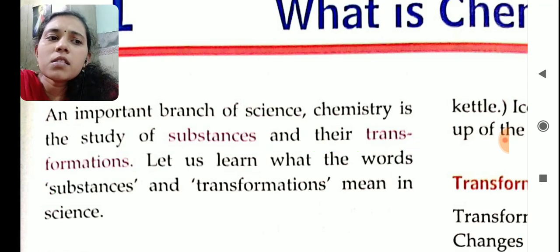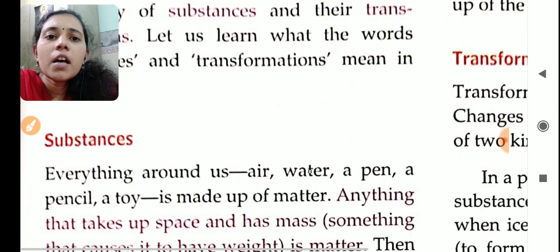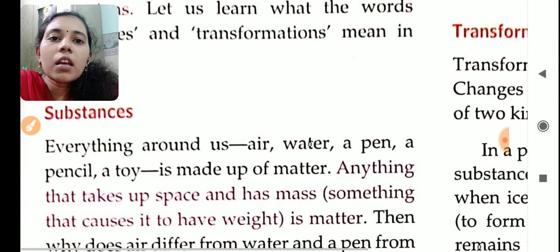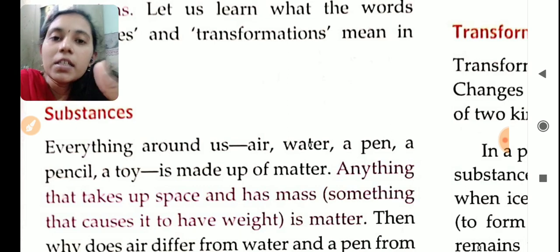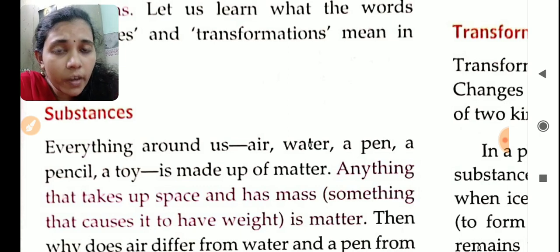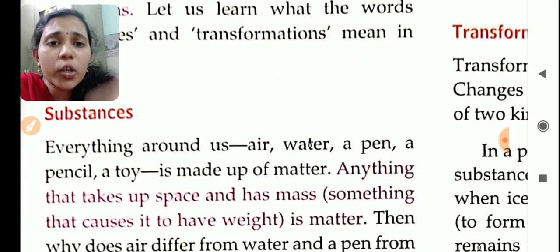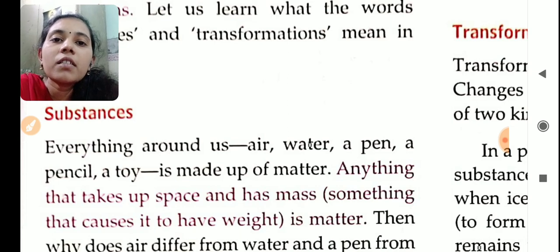Substances are things like air, water, pencil, book, chair or fan, the dress you wear, the food you eat. Everything around you is called substances.